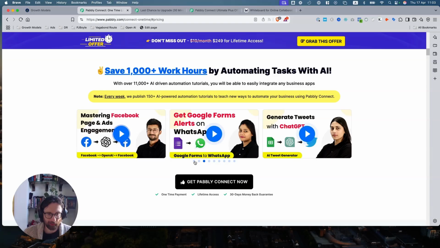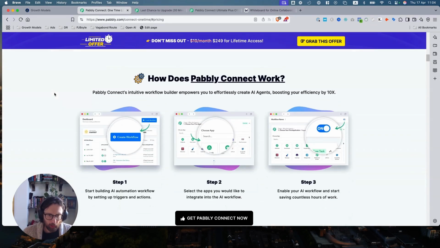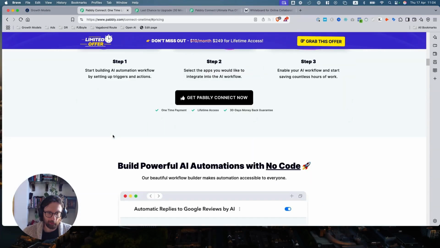I imagine that these are some of their most used ones because putting the use cases out like, this is what I'm coming here for. Oh, look, they've got a video. It does exactly what I need it to. Perfect. We're in. How does it work? Yeah, 1, 2, 3. Very simple explanation.